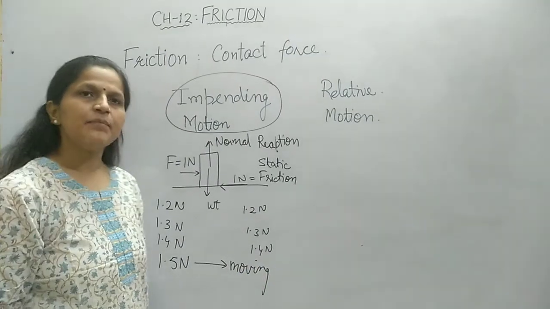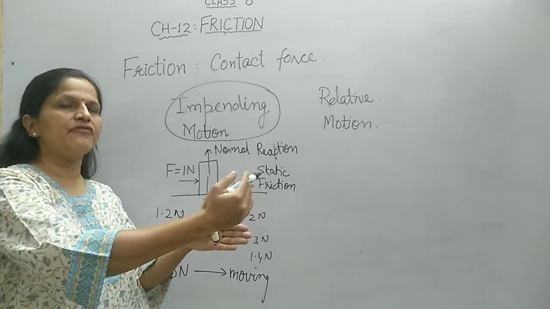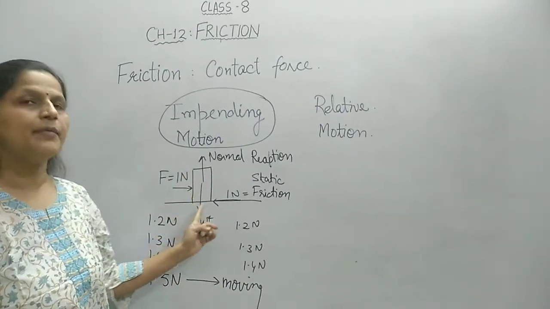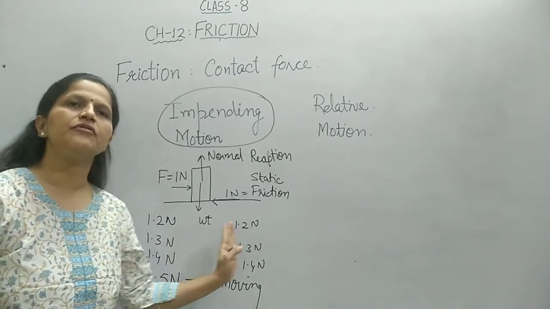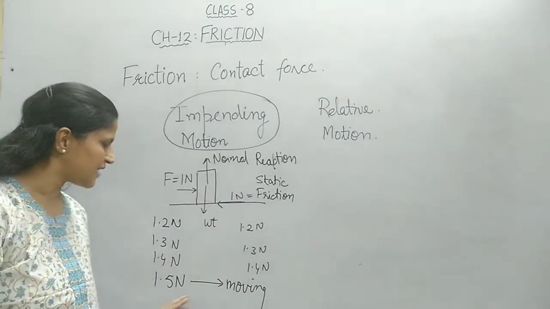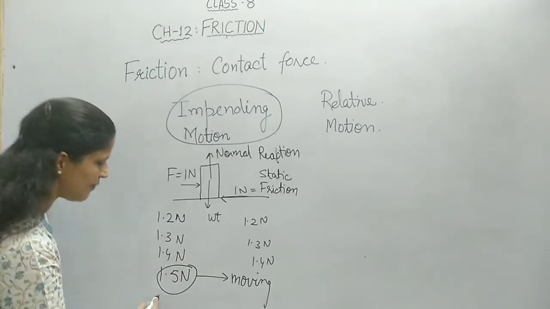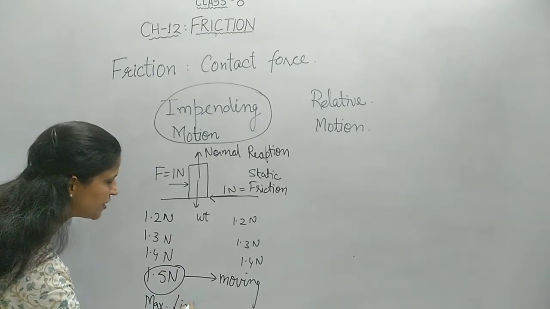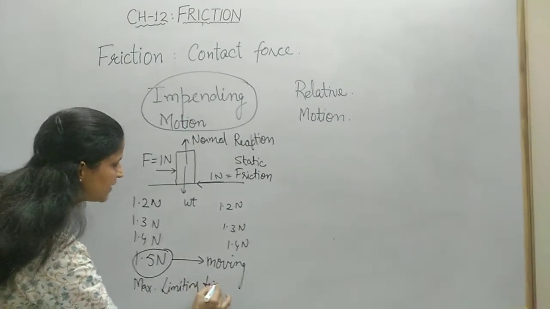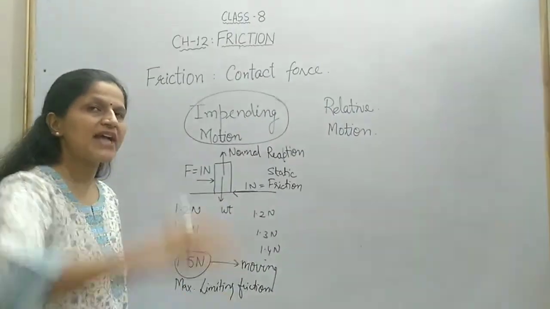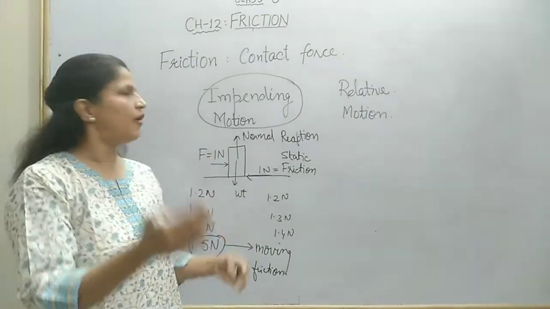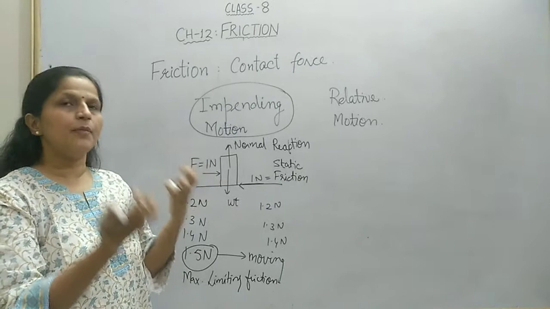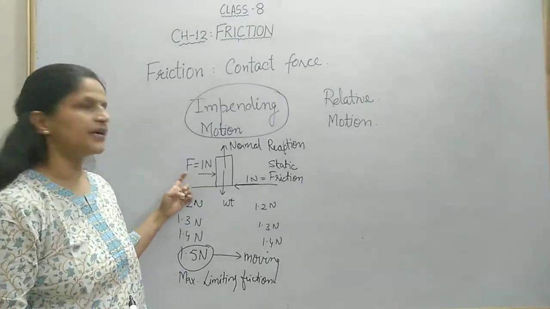Then what does it mean? That at the value of 1.5 Newton, you have just overcome the friction which is stopping this cupboard from moving, and you are able to move or drag that cupboard. So here in this case, this 1.5 Newton is the maximum value of static friction, and this is known as limiting friction. Limiting friction means that this is the limiting value of friction, or the maximum value of static friction offered by this surface to this cupboard to oppose the impending motion of the cupboard.